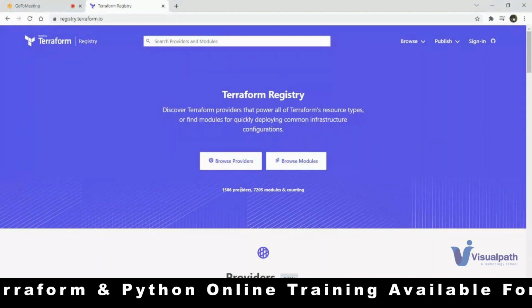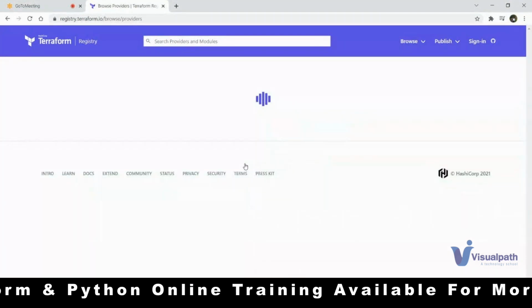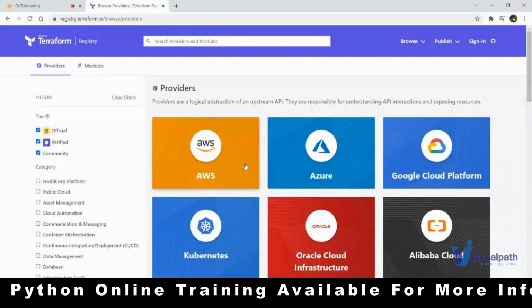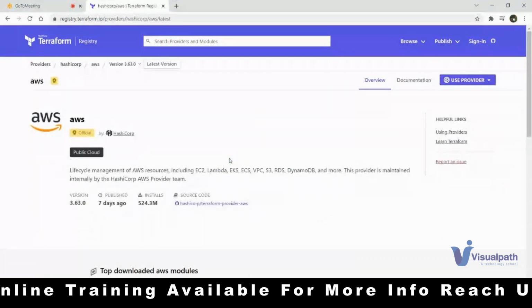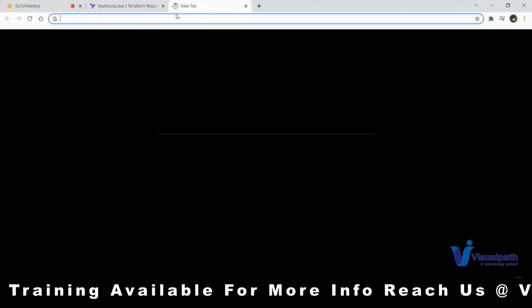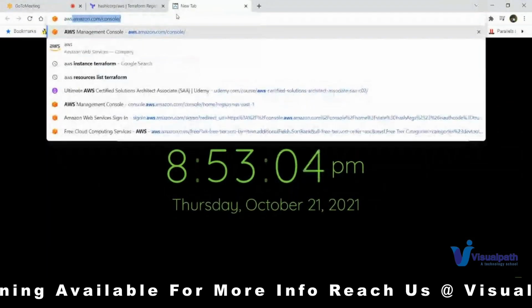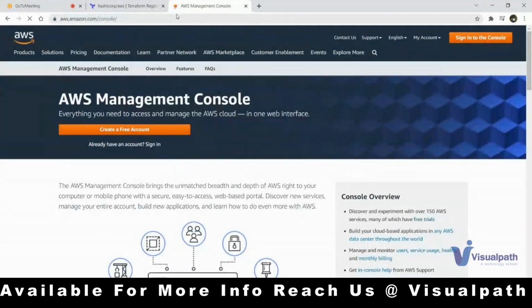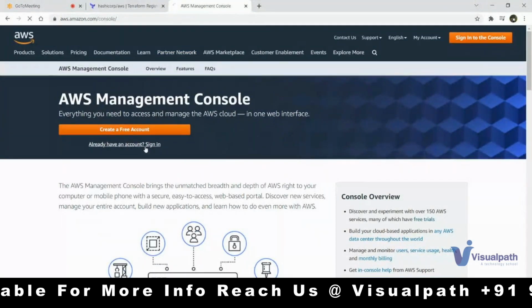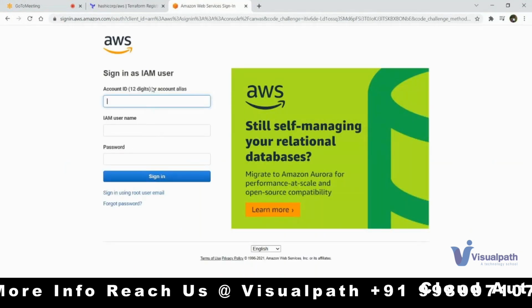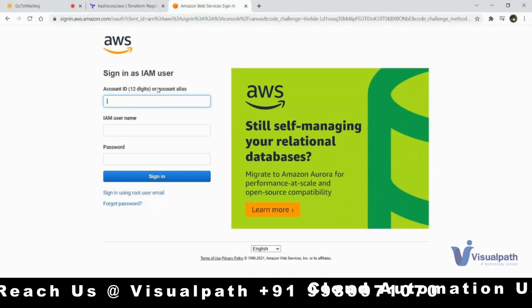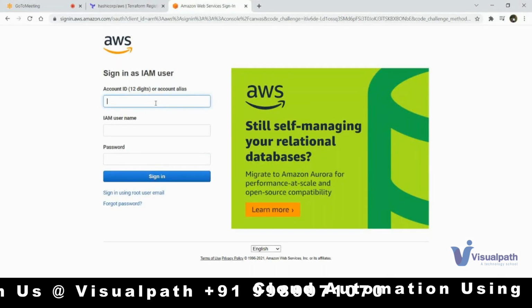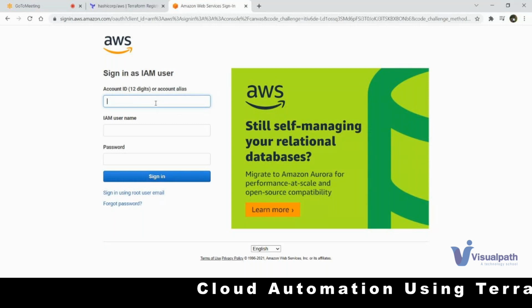Now, I'm talking about provider a lot. What does that mean? Let's say I'm using AWS right now. I'll show you my AWS console, how it looks. I'll show you in a later session how to create an account as well. First of all, let me show you how to log in. I just clicked on sign in. I'm using an IAM user login. I'm not using the root account of AWS. What is the difference? I will tell you later. I don't want to club everything.